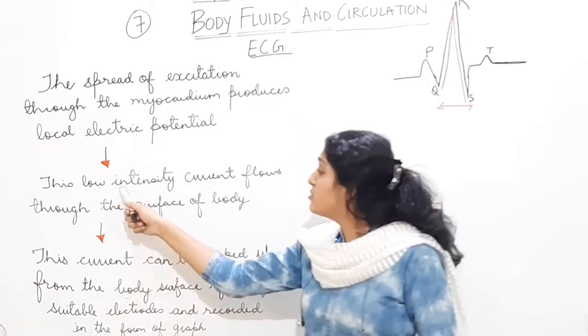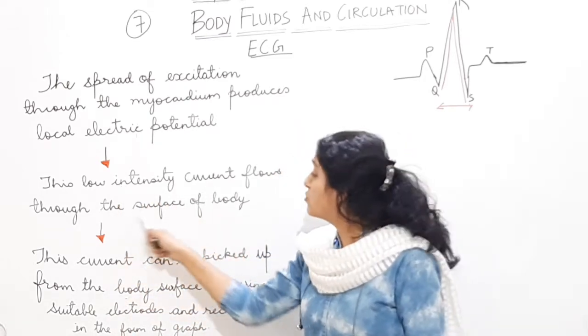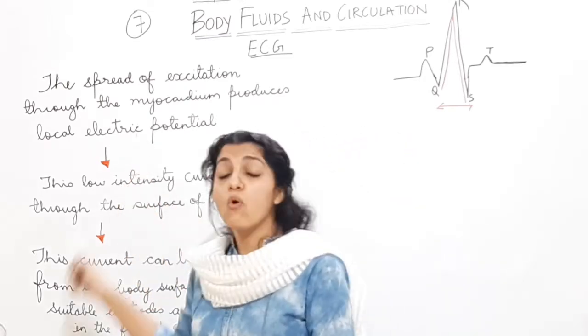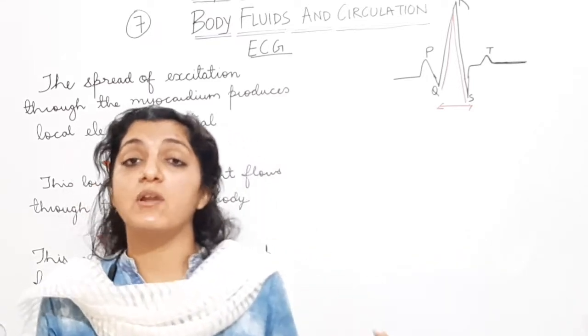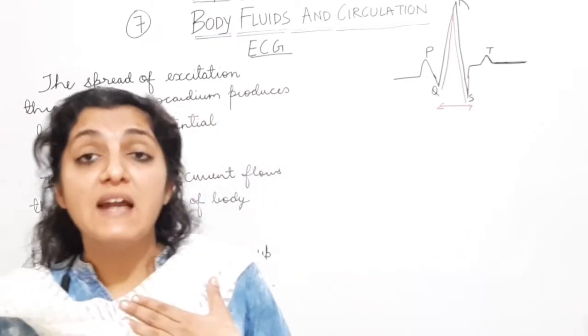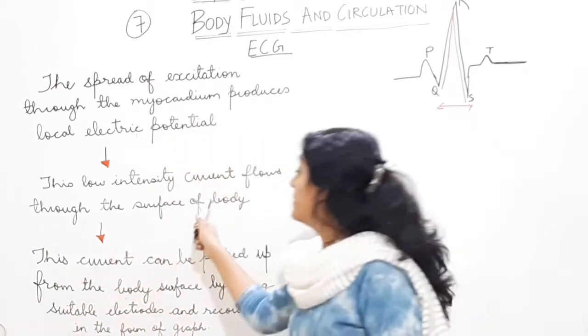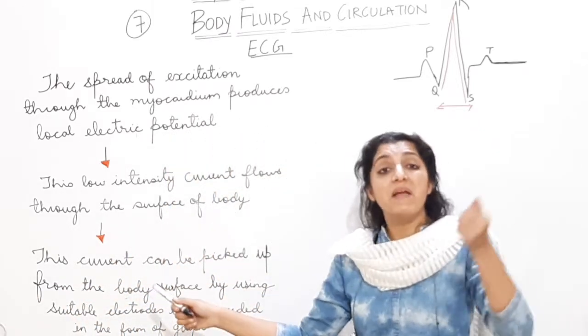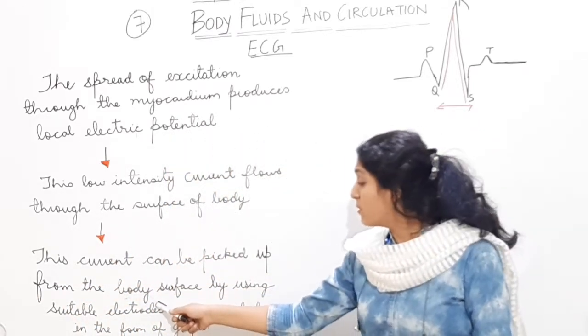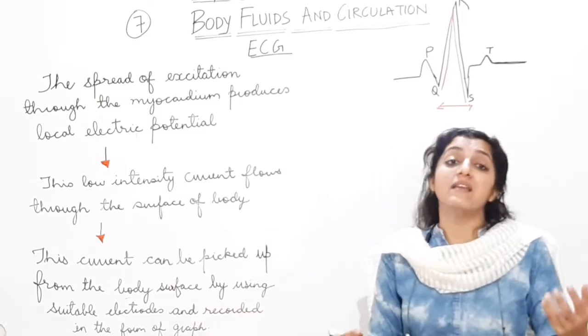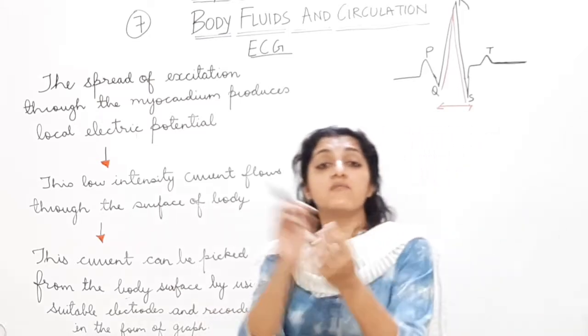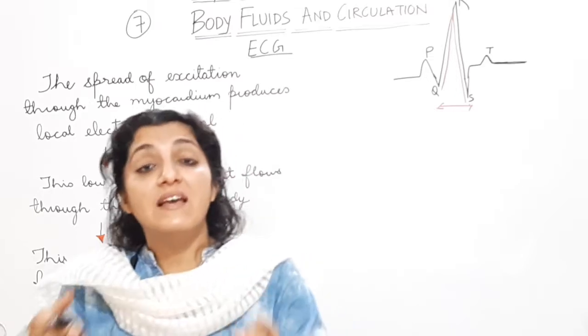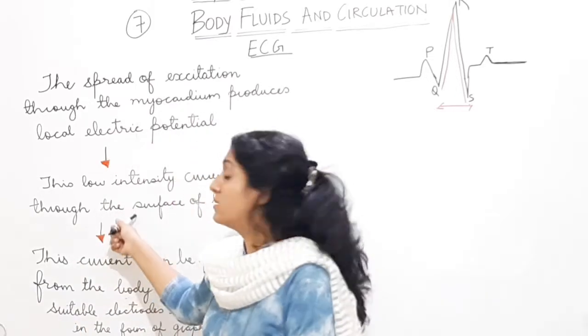Over here, this low intensity current flows through the surface of the body. This low electric potential, this current, can be felt on the surface of the body. This current can be picked up from the body surface by using suitable electrodes. अगर मैं body surface पे electrodes लगा दूं, then I can pick up this current.